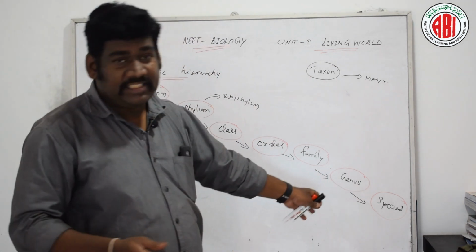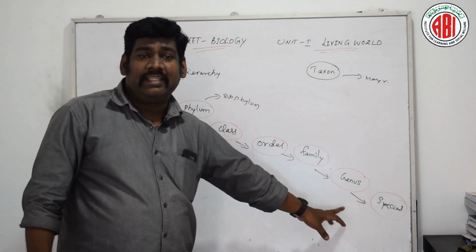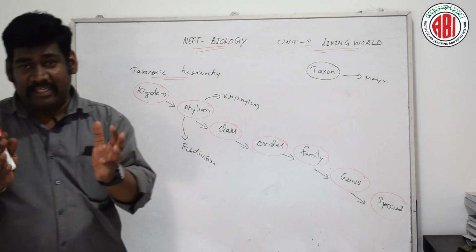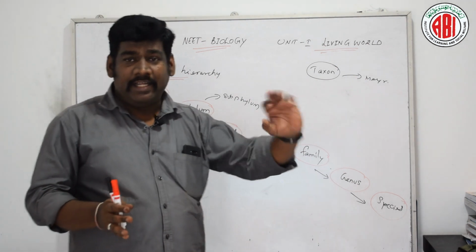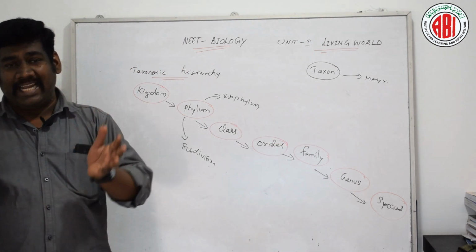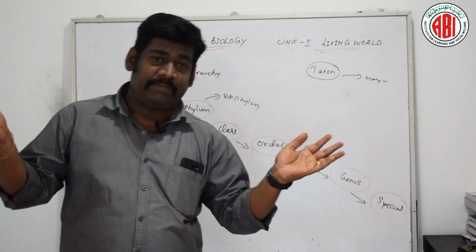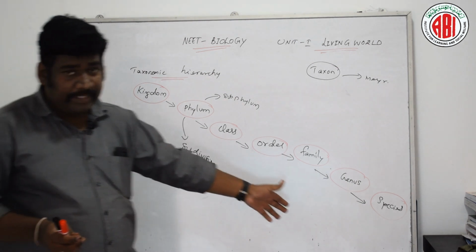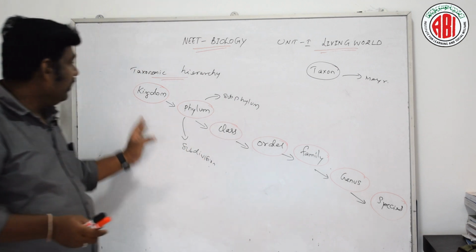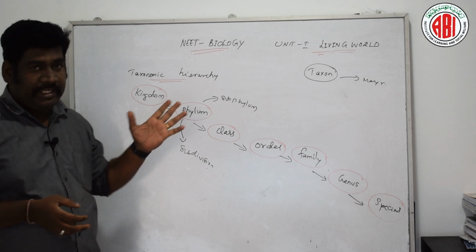Finally, species. Among all these categories, the smallest rank and basic unit of taxonomic classification is the species, and the term species was coined by Mayer. The first letter of the species name is written in small letter, and the species is printed in italics. A genus may include one or more species, and there are subcategories of species like subvarieties. These are all the different taxonomic categories. The next content is about the taxonomic hierarchy.